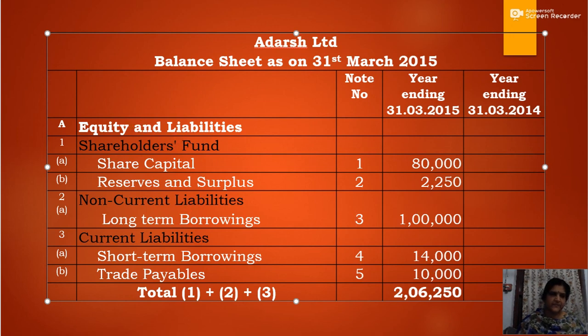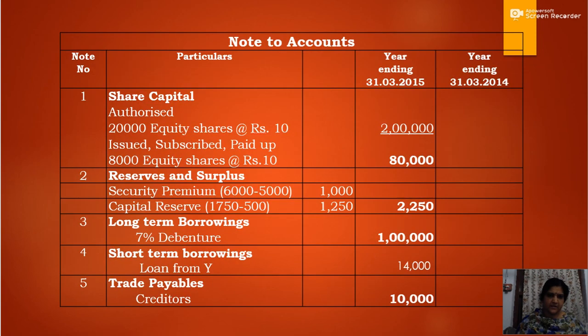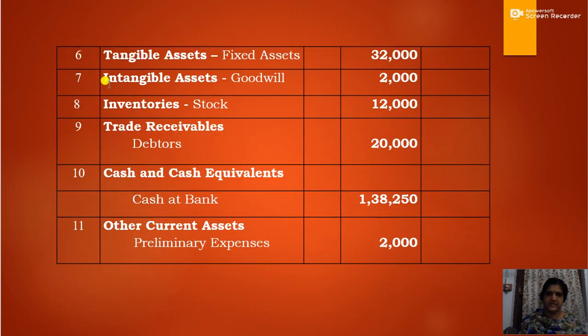Now we will see the asset side. Under assets there will be non-current assets and current assets. Here there are notes to accounts number 6, 7, 8, 9, 10, 11. In the notes regarding the liabilities, there is 1 share capital, 2 reserves and surplus, 3 long-term borrowings, 4 short-term borrowings, then 5 trade payables. Then we continue with the 6th one, that is 6 tangible assets, 7 intangible assets, 8 inventory, 9 trade receivables, 10 cash and cash equivalents, and 11 other current assets.